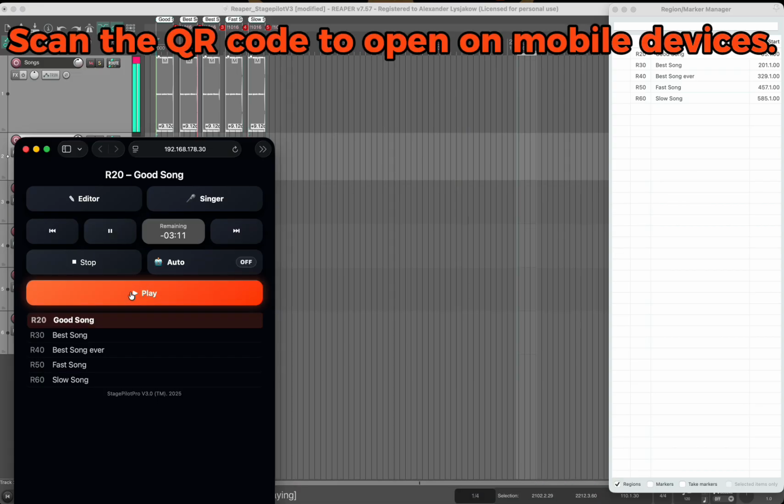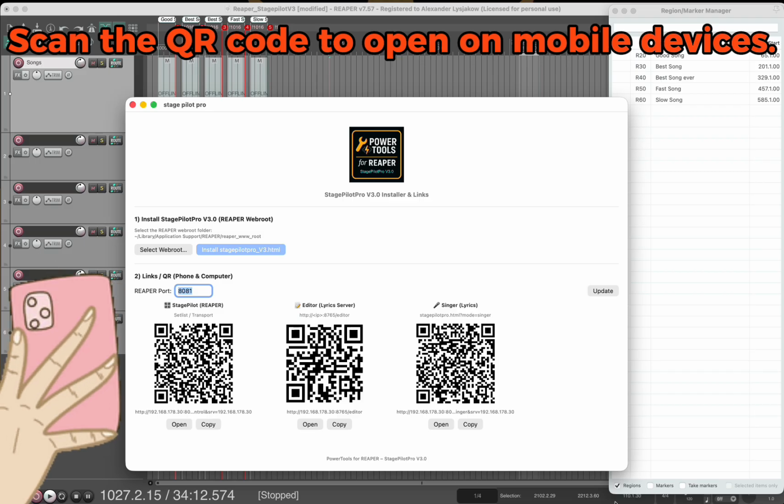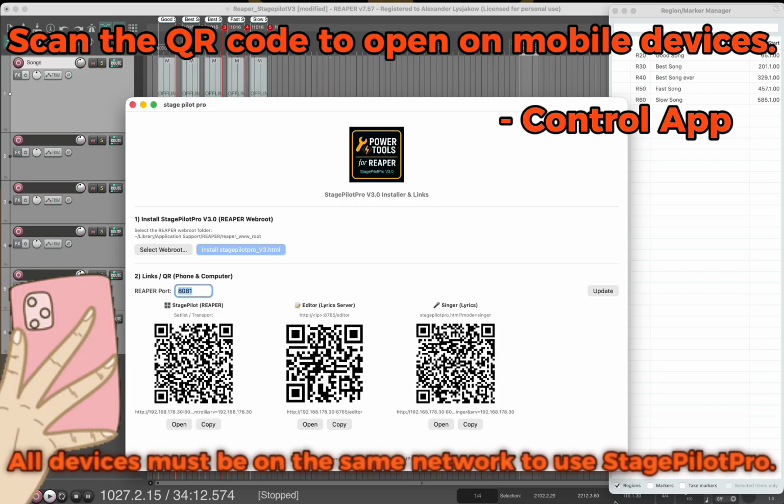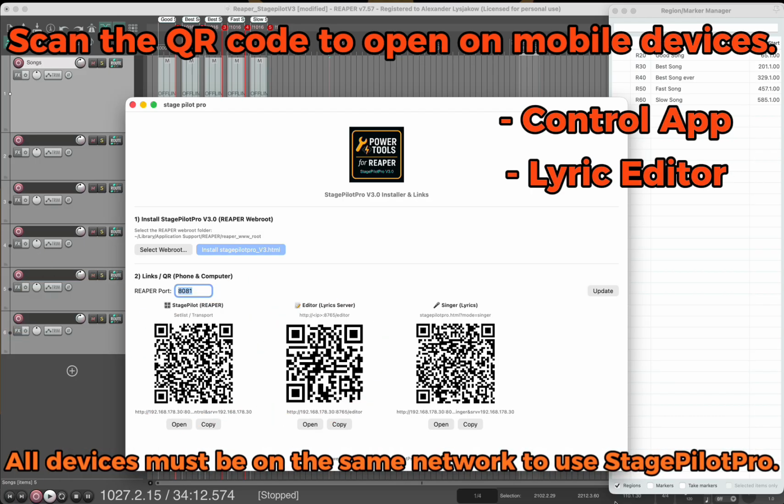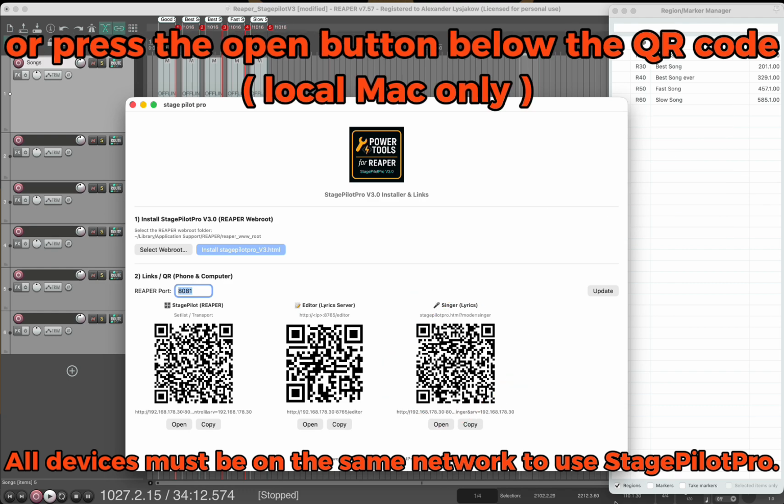You can also scan the QR code in the StagePilotPro app to open the Control app, the Editor, or the Singer view. Alternatively, press the Open button below the QR code.